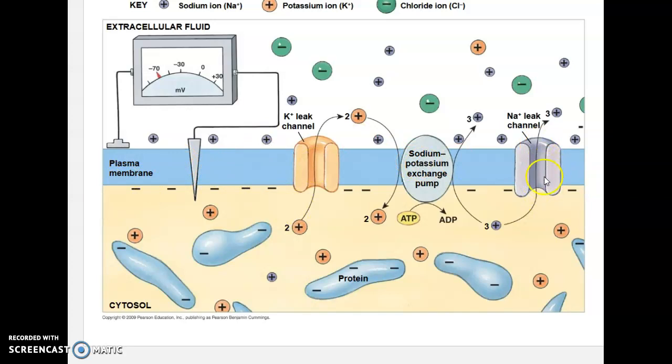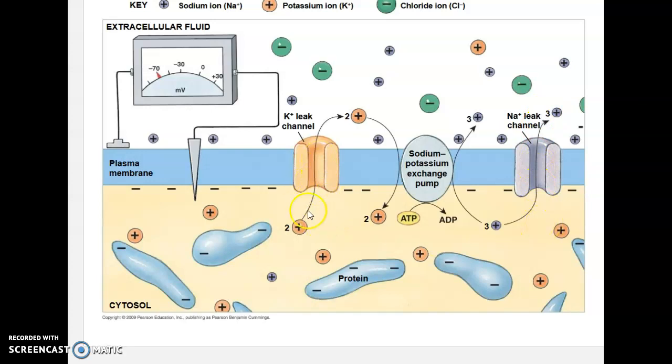Okay, so in each individual channel, however, because of the electrochemical gradient, we literally have more sodium being able to leak in than potassium leaking out per channel, because sodium has two forces acting on it. It has the higher concentration, or diffusion, which is the chemical gradient portion, and it has the electrical gradient, this negative charge, also attracting it inside.